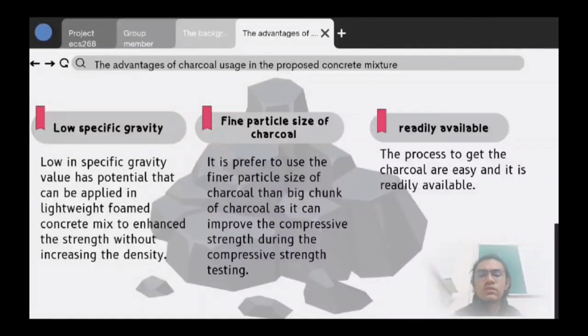It is preferred to use the finer particle size of charcoal than big chunks of charcoal as it can improve the compressive strength during the compressive strength testing. And lastly, it is readily available. The process to get the charcoal is easy and it is readily available.